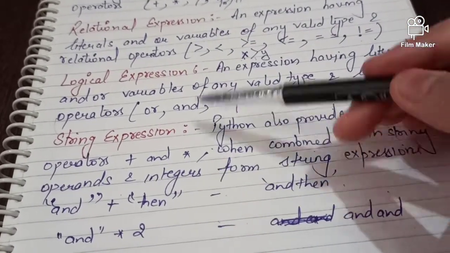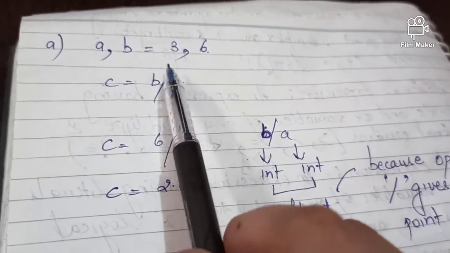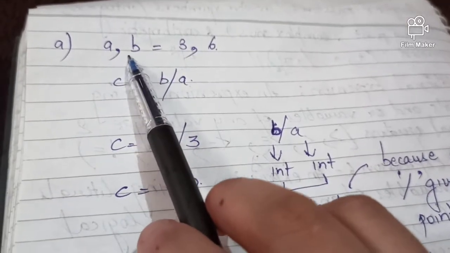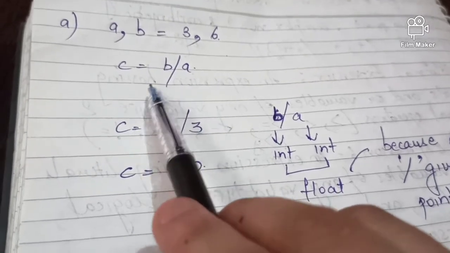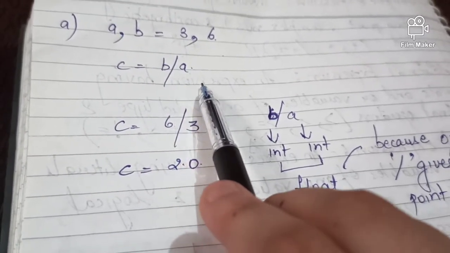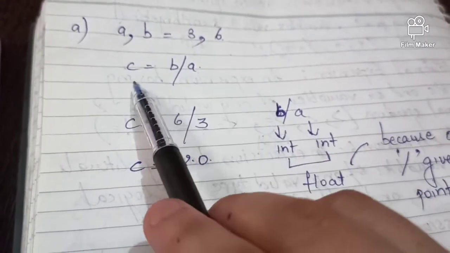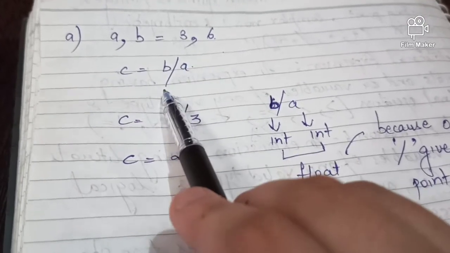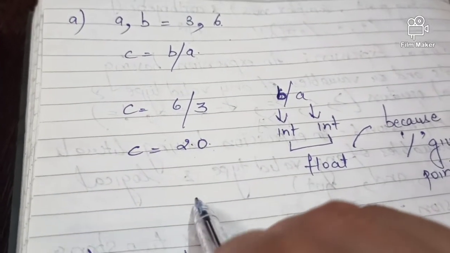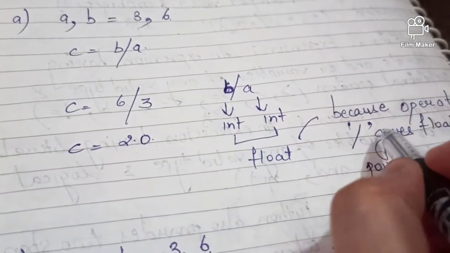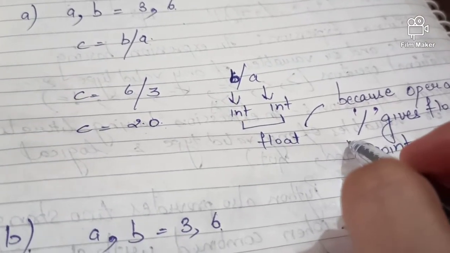Now I'm going to explain this with examples. Consider the following expression: a comma b equal to 3 comma 6 and c equals b by a. You have to find out the final result and the final data type. Here the value of a is 3 and the value of b is 6. So c is b divide a. So 6 divide 3 gives you 2.0. Why does this number come in float? Because the operator divide is used, which always gives the result in floating point.